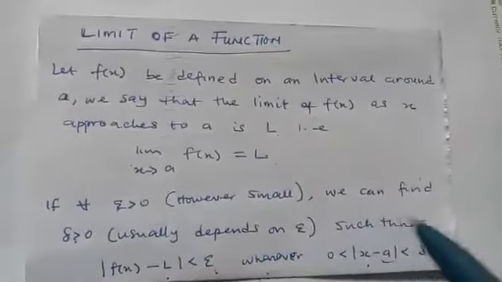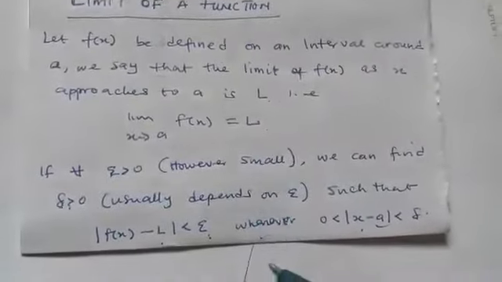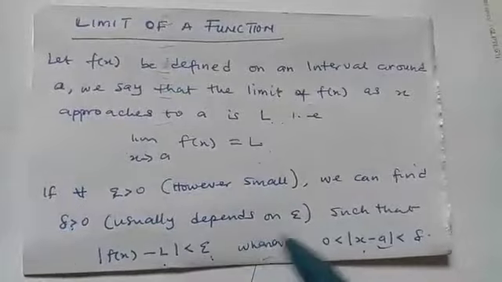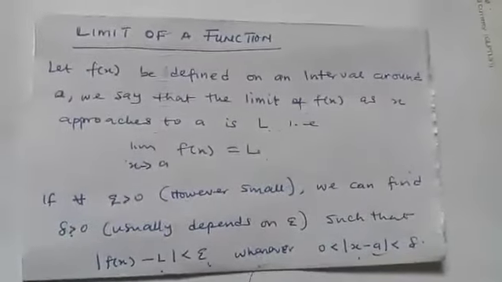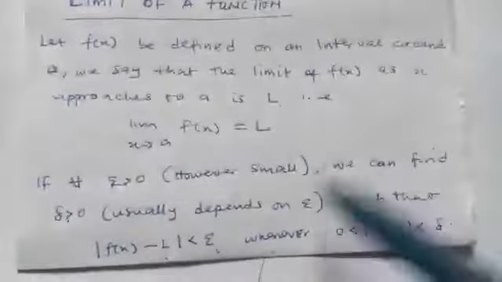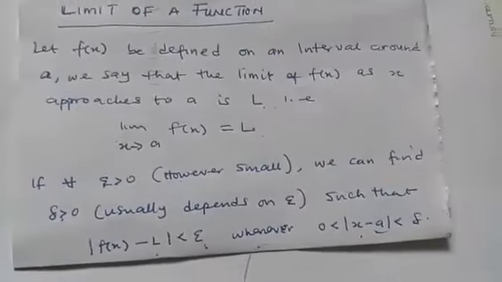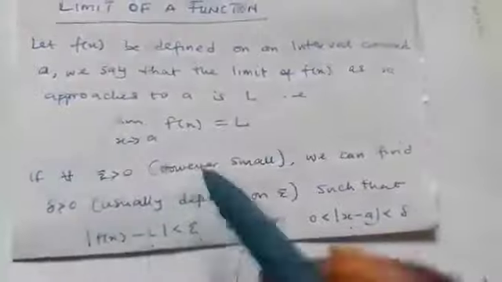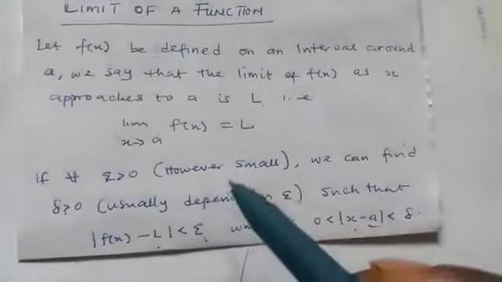Now this is called the epsilon definition of limit. So whenever we have to prove a limit, you will be using this definition to prove a limit. That is to say, anytime we have this type of expression, this statement follows.